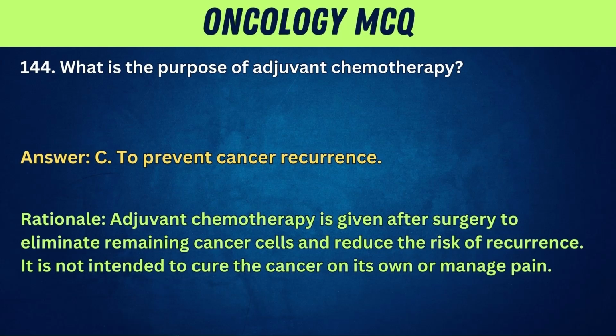Rationale: adjuvant chemotherapy is given after surgery to eliminate remaining cancer cells and reduce the risk of recurrence. It is not intended to cure the cancer on its own or manage pain.